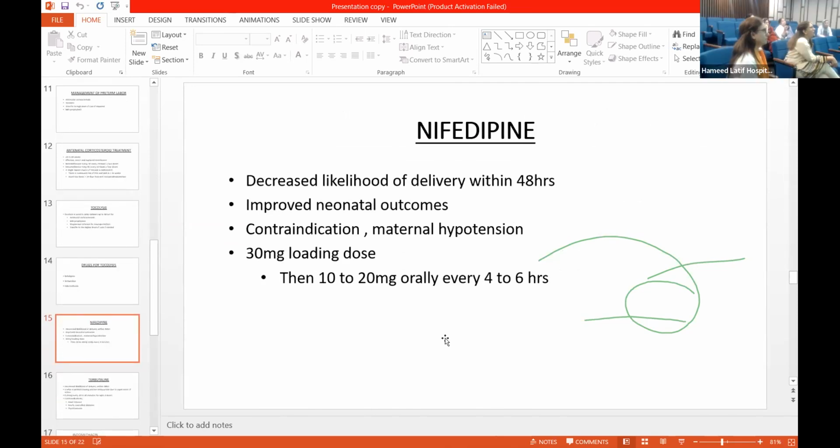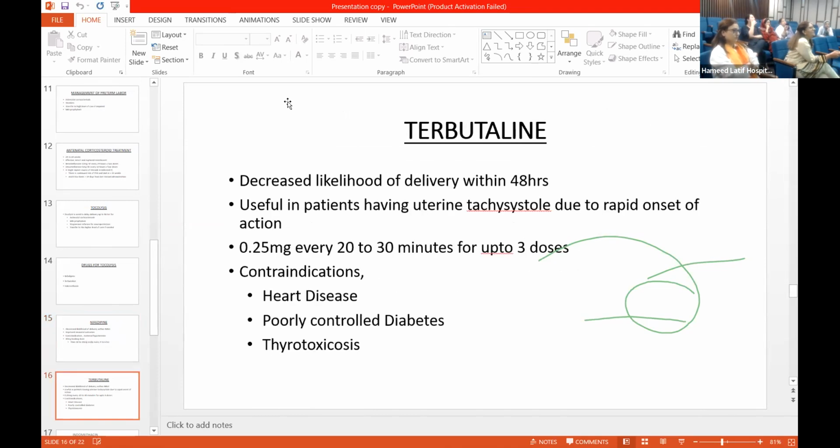देखो nifedipine की डोज आ रही है, जिसको nifedipine की डोज चाहिए थी. Terbutaline का एक्चुअली बड़ा सिंपल है, 3 डोजेस देनी है, 0.75 मिलीग्राम से ऊपर नहीं जाता. And you have to make sure that patient diabetic, cardiac, medical conditions now. So if there is any medical condition, terbutaline is contraindicated. 3 doses, 0.25 milligram each every half an hour subcutaneously.